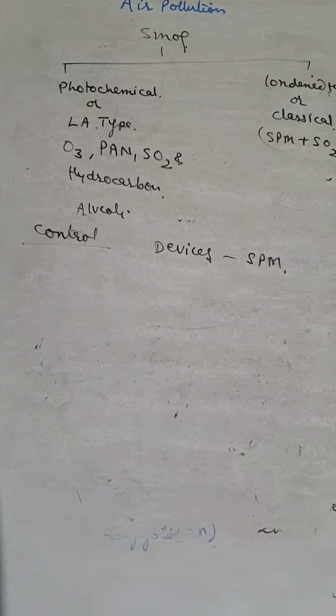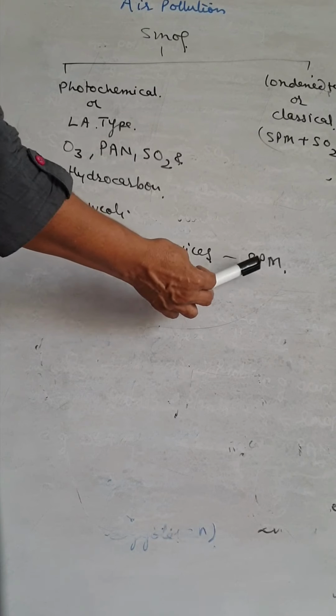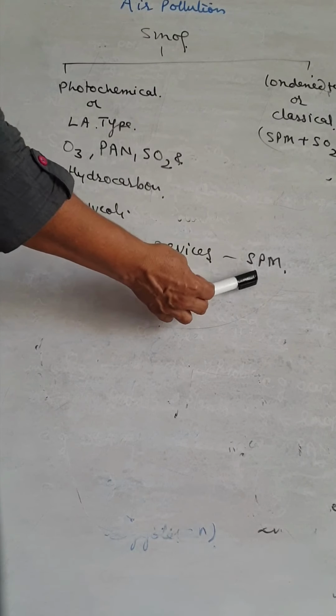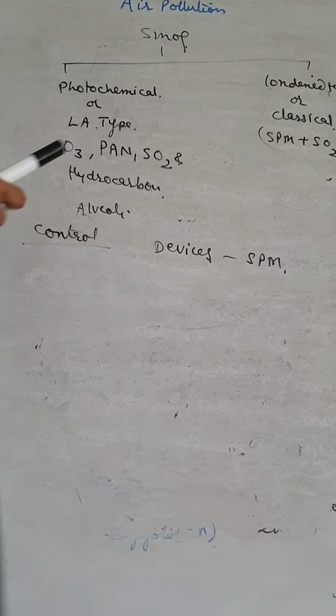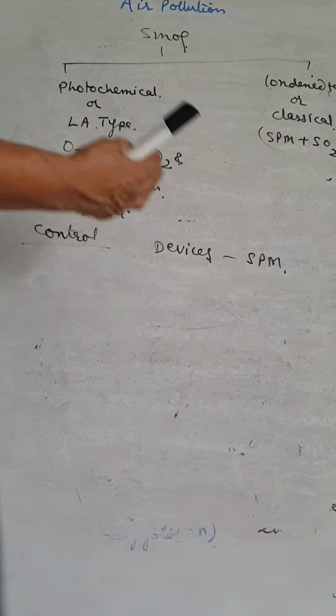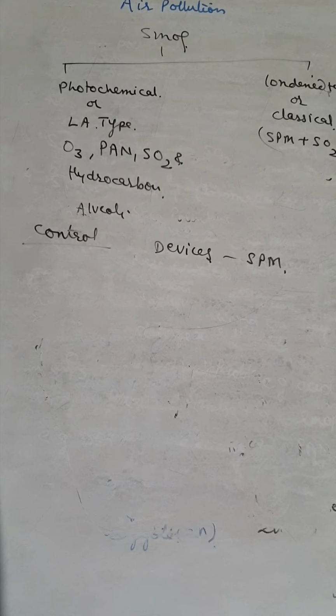The various devices, electronic devices, are for the reduction of SPM. They are the electrostatic precipitator, scrubber, filter, etc. So we discuss the control of air pollution.